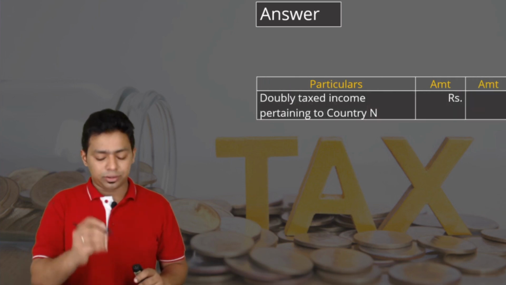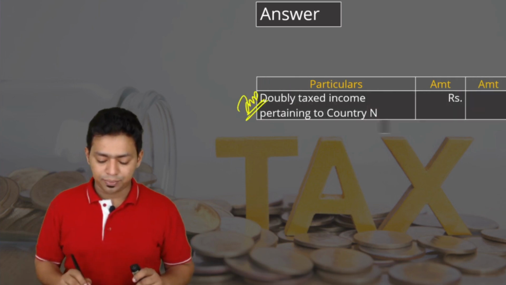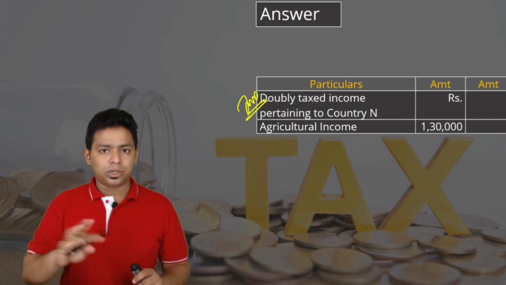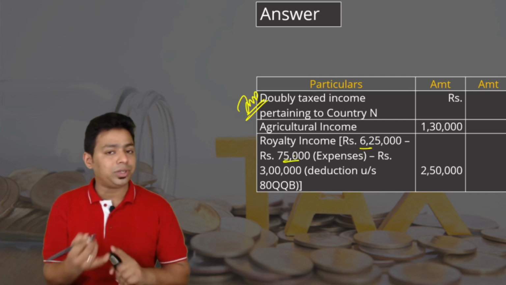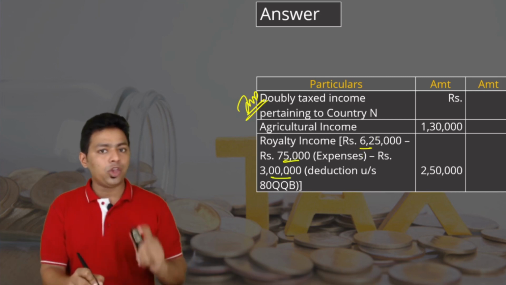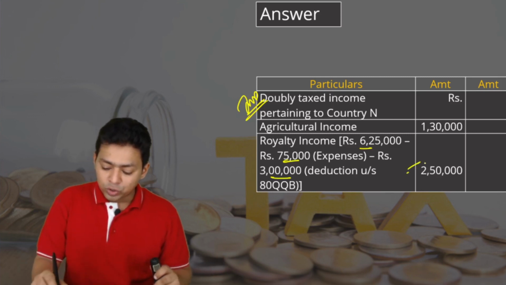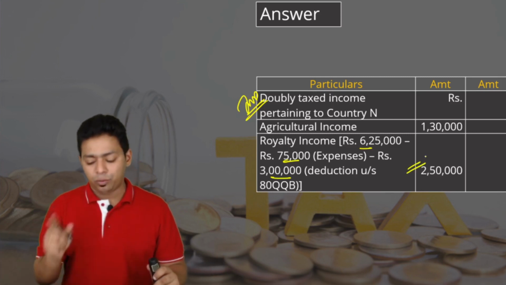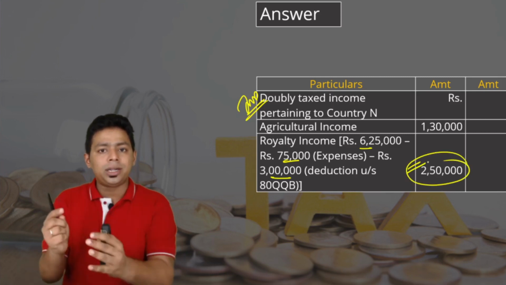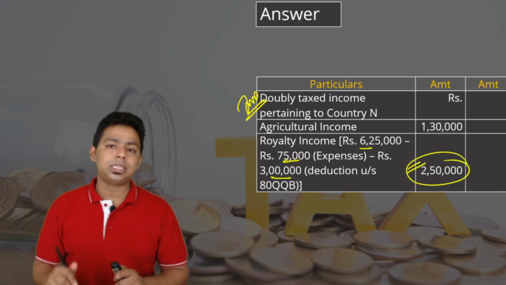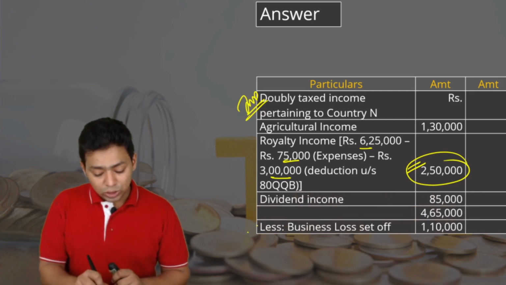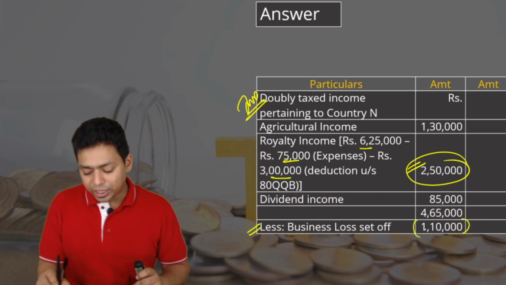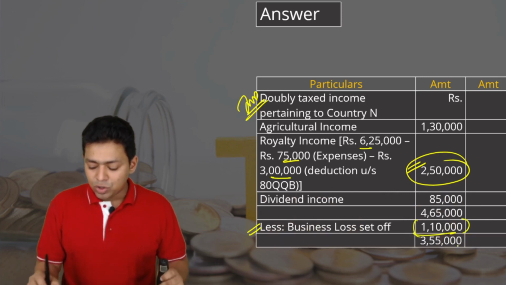Look at this computation, it is very important. Doubly taxed income: agriculture income 1,30,000, taxed in both the countries. Royalty income total was 6,25,000, but 75,000 deduction we will provide, and 3 lakh rupees 80QQB deduction, chapter 6A deduction we will provide. So net taxable income in both the countries was 2,50,000. In India the only common taxable income was 2,50,000, not 6,25,000. Dividend income is fully taxable in both the countries. Business set off we have provided, so we have to deduct it while computing the doubly taxed income. So doubly taxed income is actually 3,55,000.